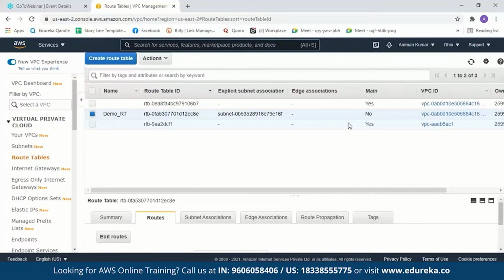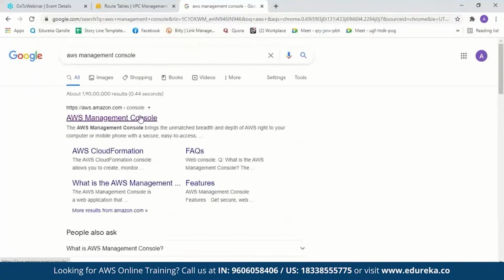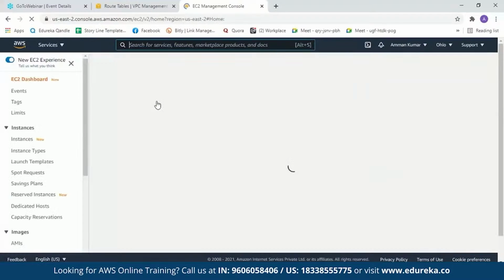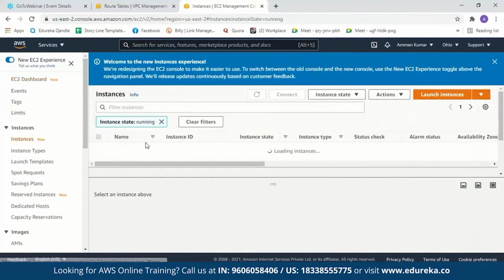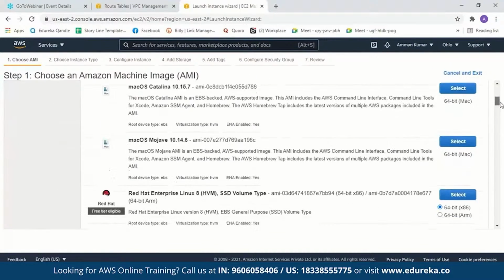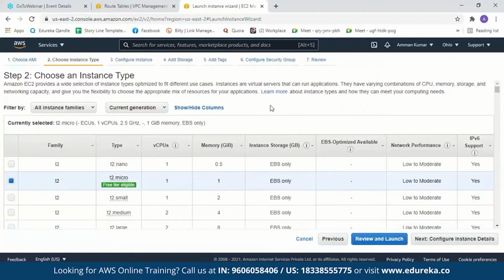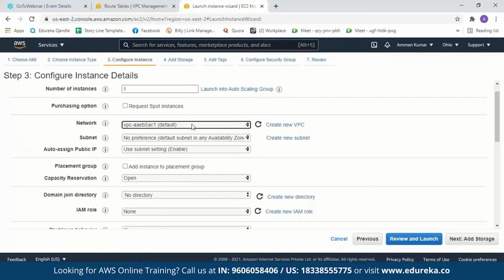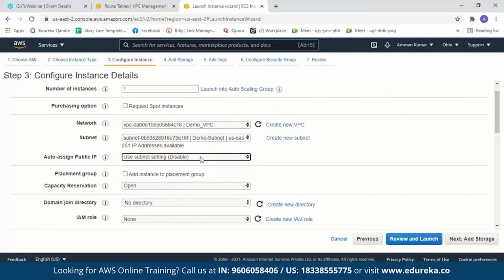Now let us see if we can launch an instance in our VPC. Well, let me go to a new tab, AWS Management Console. Let me type EC2 over here. I'll go to instances, then launch instances. Here, let me launch a Windows instance. So I'll select Windows. Now I'll select this instance and then go to configure instance. Now here under network, I'll remove the default VPC network and set my network. I'll change the subnet also. And we also have to change the auto-assign public IP to enable. We will enable this to create a public IP.